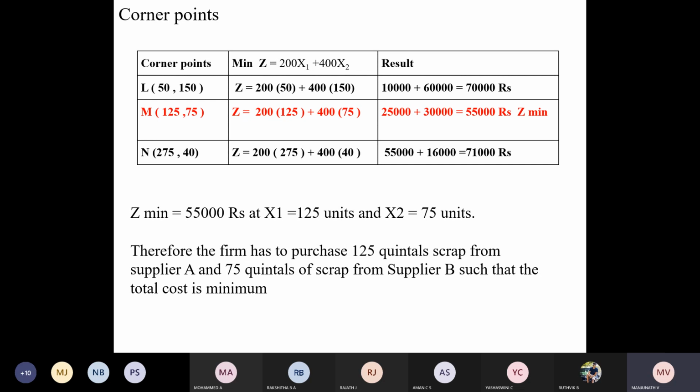200 x1 plus 400 x2. Now it's fine. Now, by just substituting the values here, first one you have to take it as x1, and the second one you have to take it as x2. This is nothing but x1 is equal to